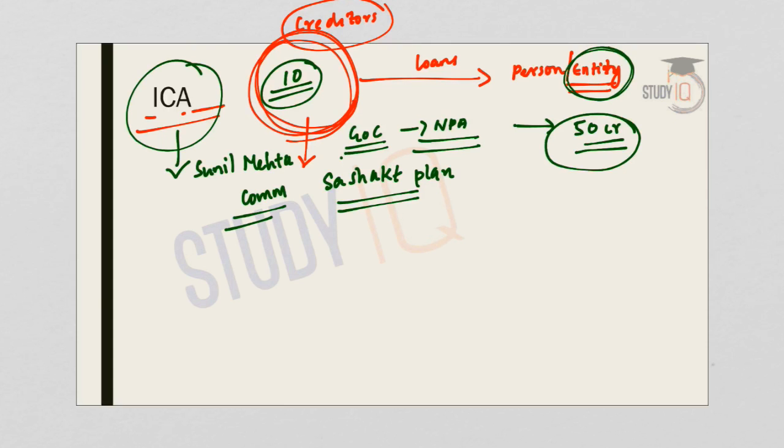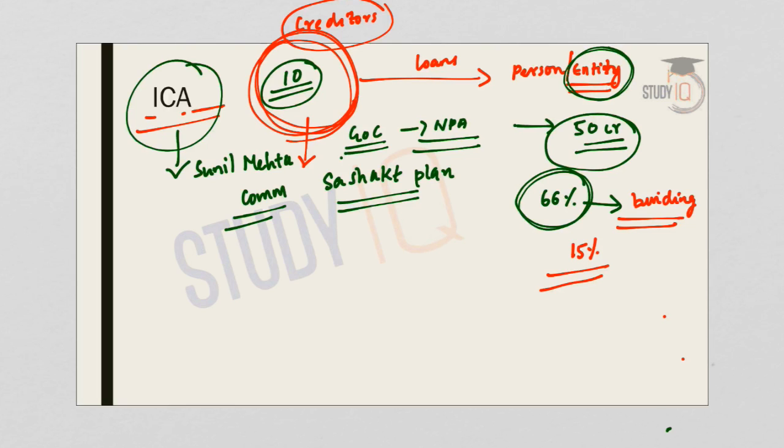Now, coming to the provisions of intercreditor agreement, the agreement says if 66% of the lenders by value agree to a resolution plan given by the lead bank, it is binding on all the lenders. And those lenders who have not agreed to the resolution plan have an option either to sell their loans to the other lenders at a discount of 15% or to buy the entire portfolio by paying 125% of the value agreed under the debt resolution plan.